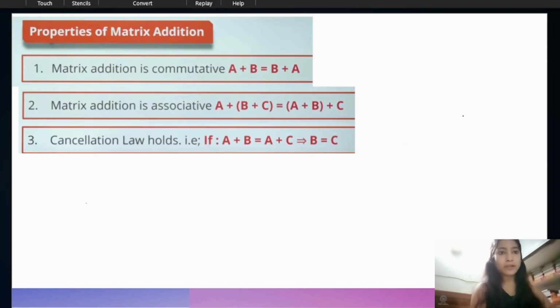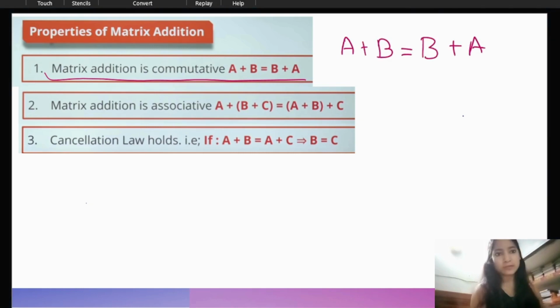Next we are talking about the properties of matrix addition. So we can say matrix addition is commutative. If you are adding A plus B or you are adding B plus A, we will get the same answer because we are simply adding the corresponding elements. So we will get the same elements. That's why we can say this is commutative. This matrix will satisfy the commutative property in the addition case.